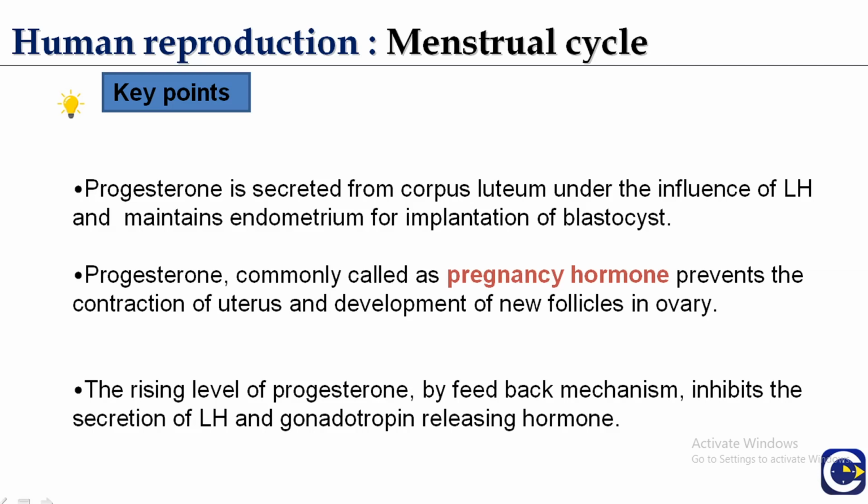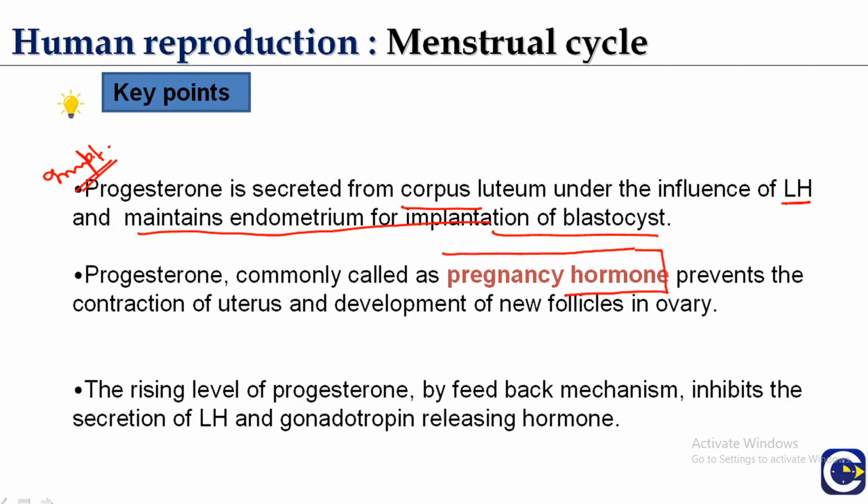Progesterone is secreted from the corpus luteum under the influence of LH, which maintains the endometrium. This is very important to learn: the role of different ovarian hormones and their functions. Progesterone is called the pregnancy hormone because it prevents the contraction of the uterus.